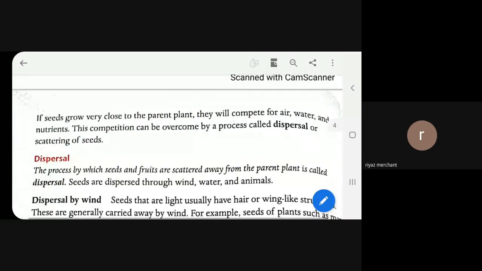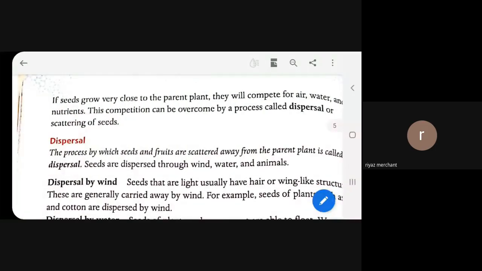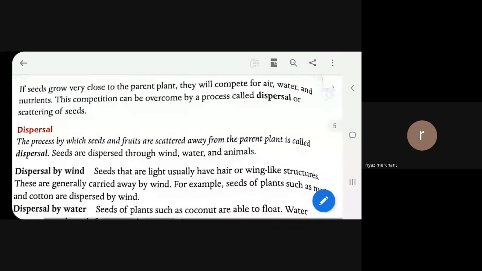It means they will move away from the parent plant. They will go far away from the parent plant, and they will grow at another place. In that way, they can solve the problem, and they will grow and develop. That process is known as dispersal. The definition we read is the process by which seeds and fruits are scattered away. Scattered away means to move away, to travel far away from the parent plant. It is called what? Dispersal.